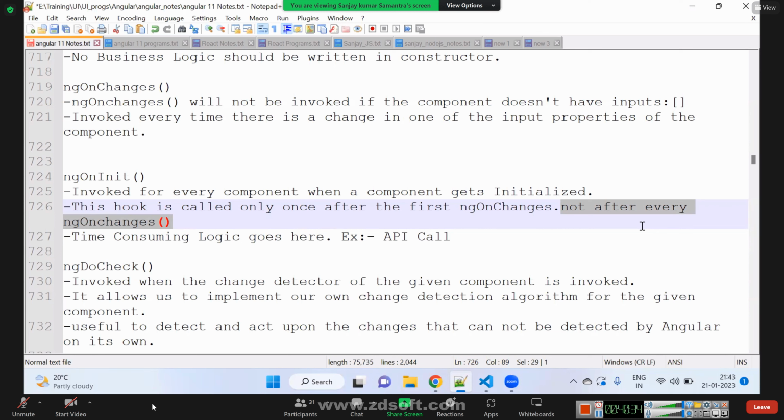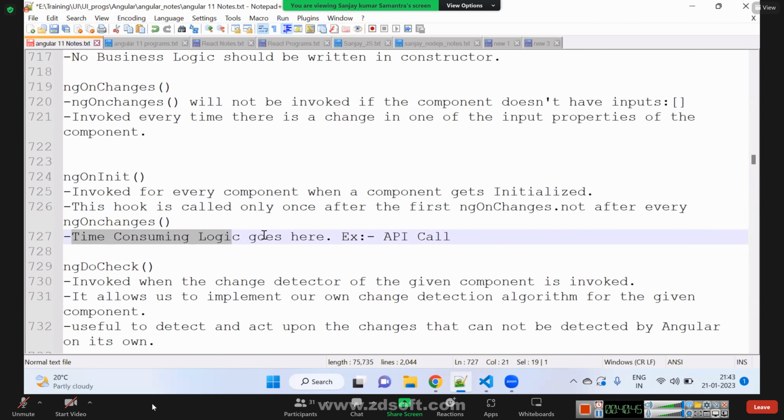Okay, we understood that. But what should we do here? What is the logic we should write inside the ngOnInit method? Inside ngOnInit, we should write time consuming logic. Time consuming logic goes here. If you have very complex logic, 100 lines of code you want to execute, write it here.